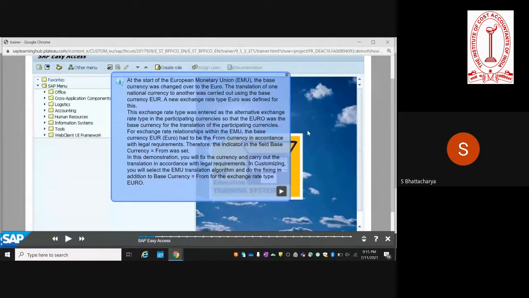As one of the configuration items, we will see how you fix the currency and carry out the transaction as per legal requirements. There is a transaction screen where you have to select the base currency, and specify the exchange rate type. Then you also have to specify the kind of exchange rate quotation. It can be a direct quote or an indirect quote. But let's first see the screen where you set up the base currency.